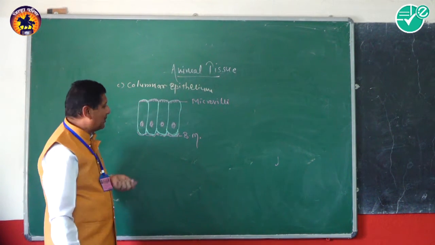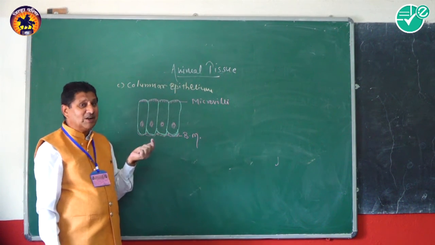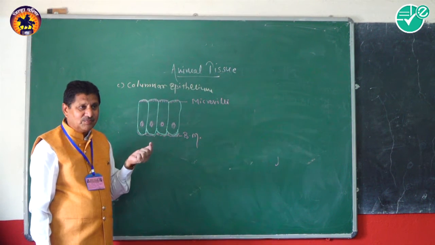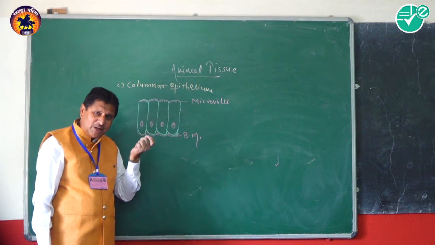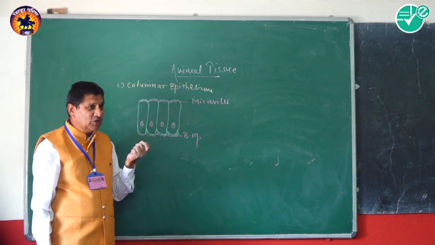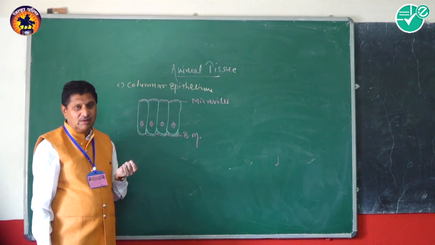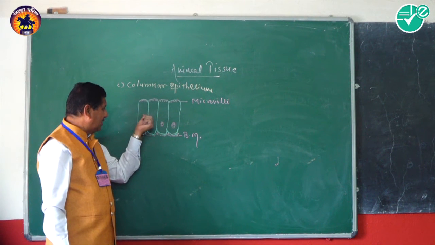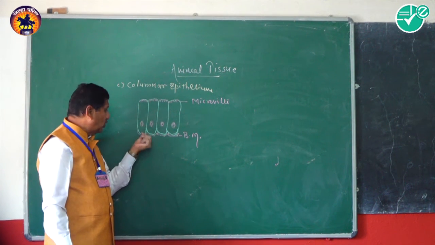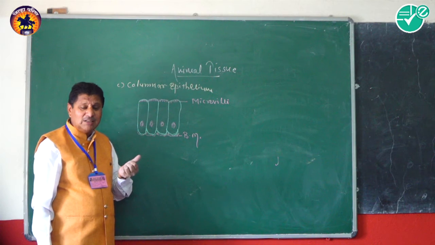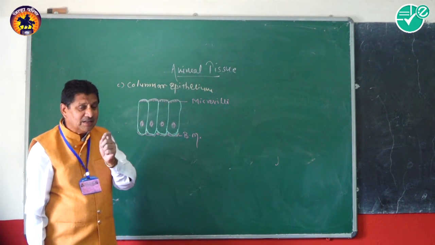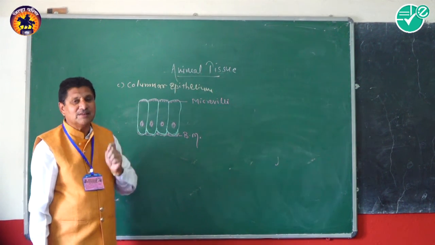But in the columnar epithelium, the nucleus is not present at the center. It is shifted towards the lower end, present between the middle of the cell and the lower end of the cell.